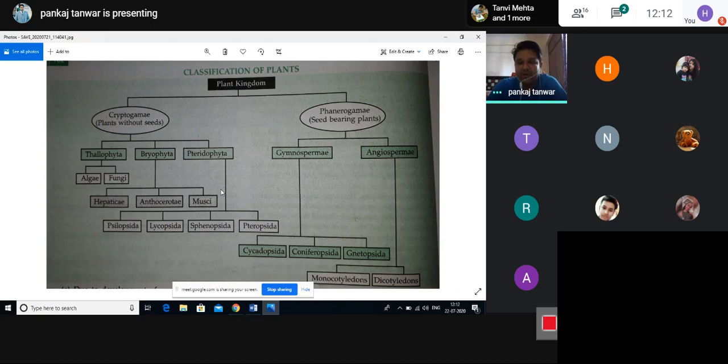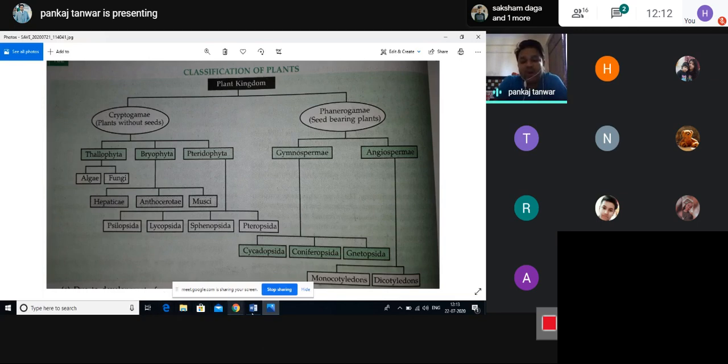If the plants do not bear the flower but they form the seed, these plants also participate in the process of the sexual mode of reproduction. So this is all about the classification of the plant with the help of a flowchart. This is a simple flowchart, you have seen. And with the help of this flowchart, I explained the classification of the plant, or the complete plant kingdom.